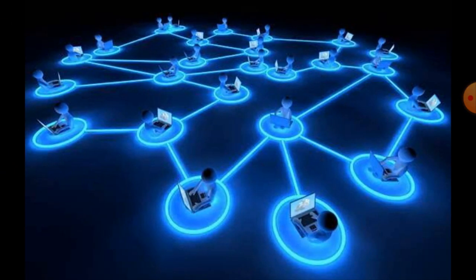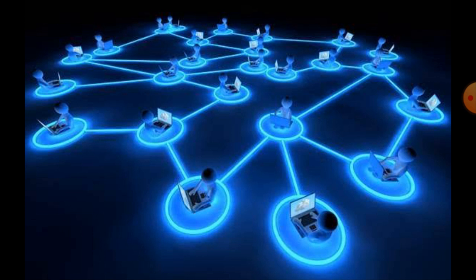In the last chapter, I told you about the internet, and I told you that internet is a global network, and we use internet to communicate with millions of people.